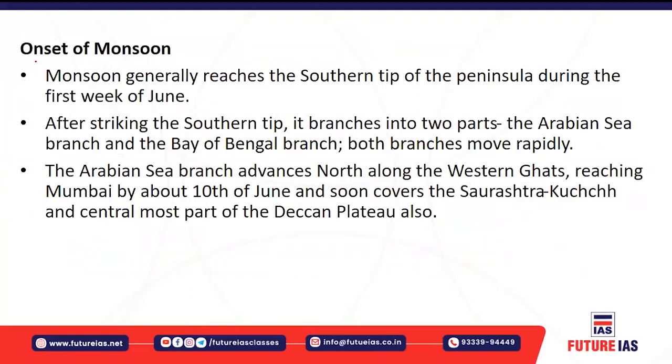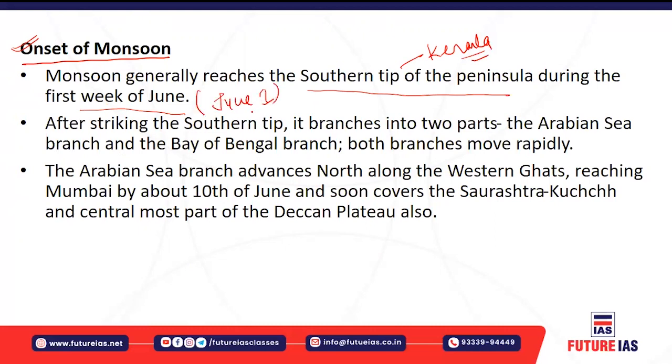Okay, let's understand the onset of the monsoon. First of all, as I told you, the monsoon generally reaches the southern tip of the Indian peninsula, which means Kerala, preferably in the first week of June. So the tentative date is June 1st every year. Sometimes it comes before June, sometimes it is delayed by a week, June 7, June 8, June 10. Sometimes it arrives early, in the month of May itself, late May. It depends on weather conditions.